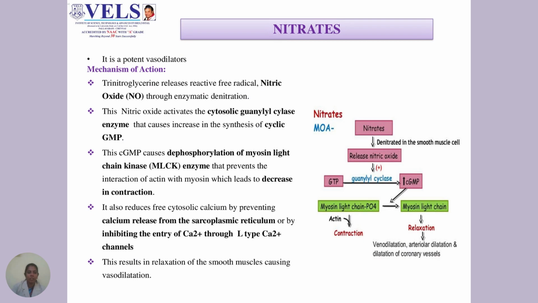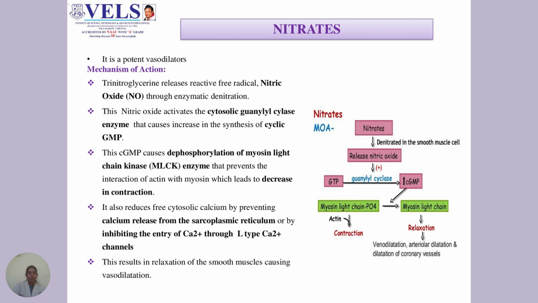Nitrates. It is a potent vasodilator. Mechanism of action: nitroglycerin releases a reactive free radical, nitric oxide, through an enzymatic denitration process. This nitric oxide activates the cytosolic guanylyl cyclase enzyme, which causes increased formation of cyclic GMP.